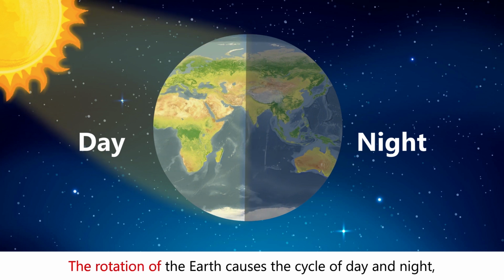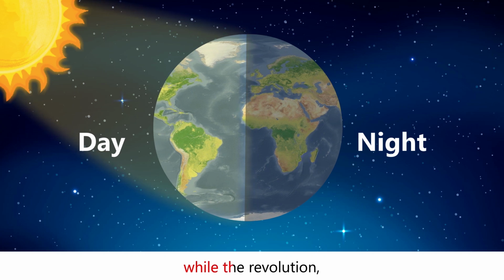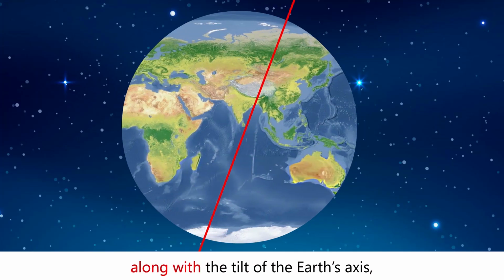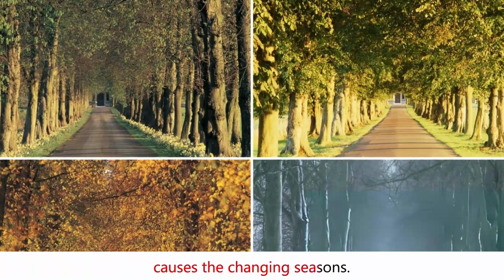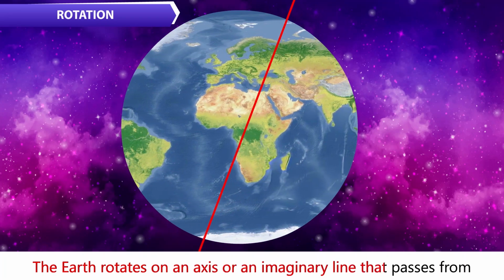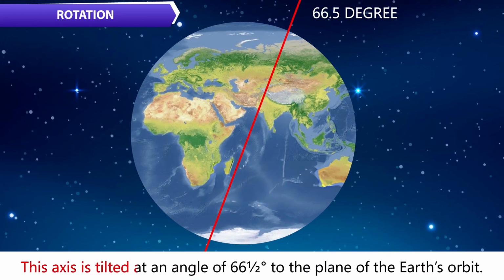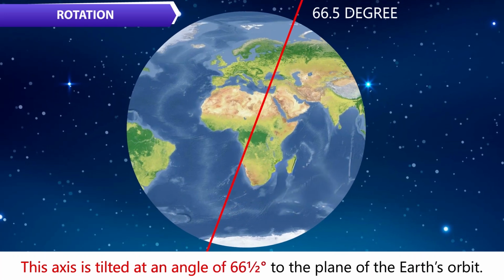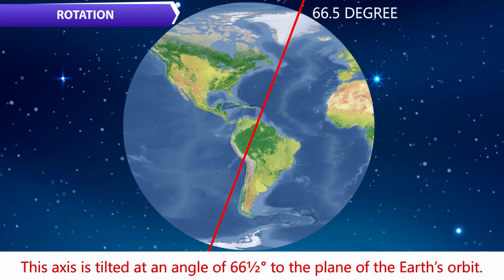The rotation of the earth causes the cycle of day and night, while the revolution, along with the tilt of the earth's axis, causes the changing seasons. Rotation: the earth rotates on an axis, or an imaginary line that passes from the North Pole to the South Pole. This axis is tilted at an angle of 66.5 degrees to the plane of the Earth's orbit.